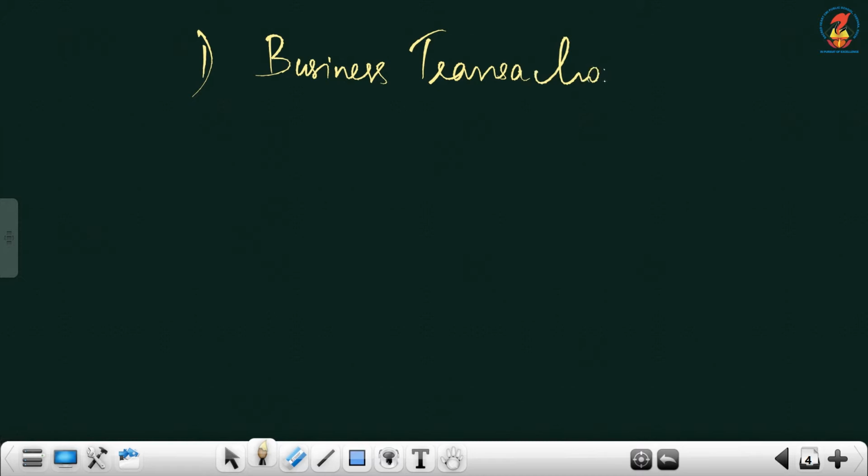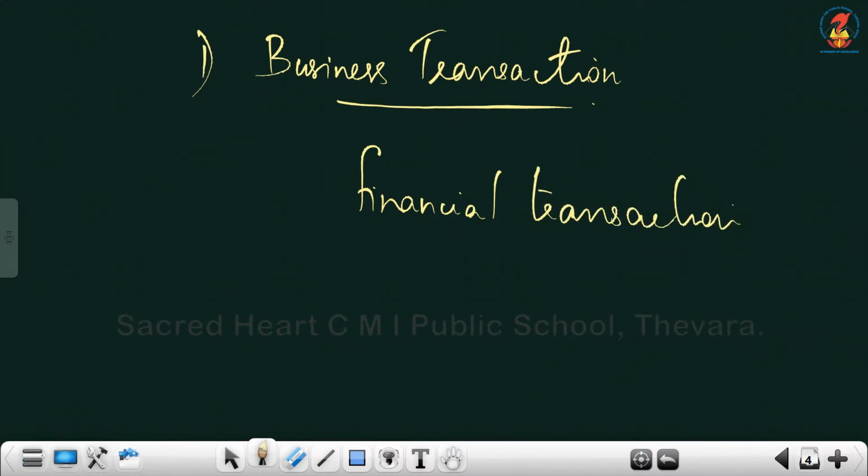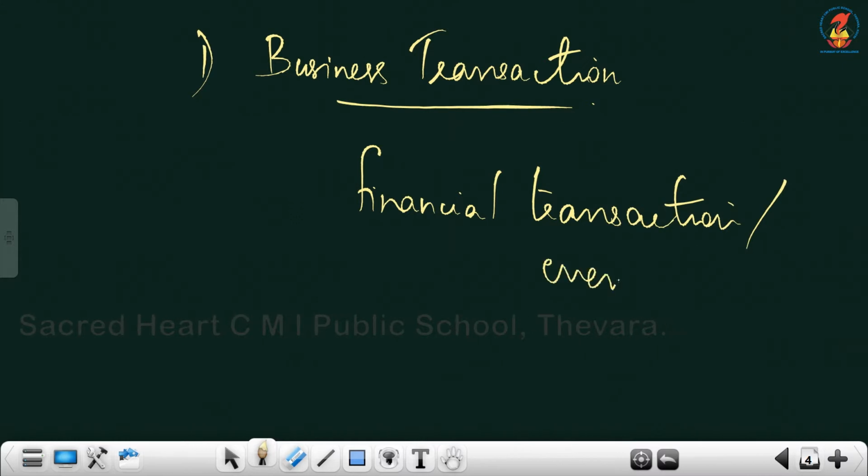I had explained the meaning. Business transaction. Transaction means the activities that take place in the business. And when we say activities, we must say specifically the financial transaction or financial activities or events taking place in the business.